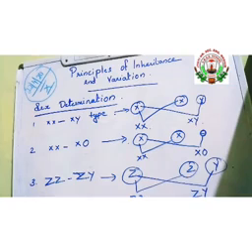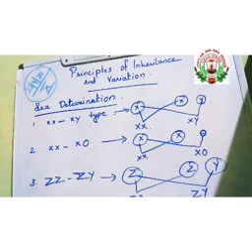Autosomes and sex chromosomes. What do you mean by autosomes? The chromosomes which are responsible for controlling the other characters, which are not related to the sexual characters. Okay, and sex chromosomes are those which determine the sex of an organism. The sex of the organism will be determined by the presence of sex chromosomes.